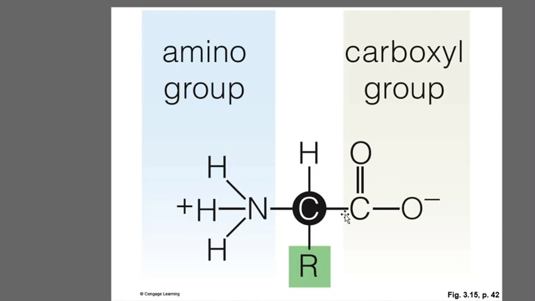Such carbons are regarded as chiral carbons. We can call them chiral centers. And chiral carbons show one property. What is that?